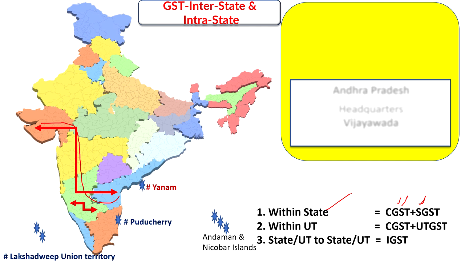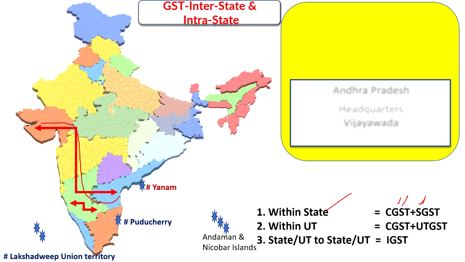One more important point about IGST is that GST is called a destination-based tax. Whenever there is a transaction within the state, we call it an intrastate transaction, for example Vijayawada and Tirupati, or Pune and Mumbai. In such transactions CGST plus SGST is levied.